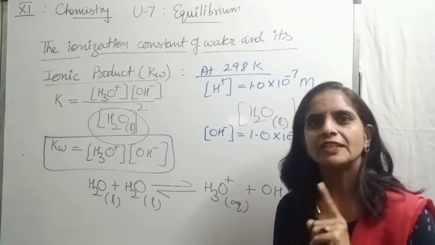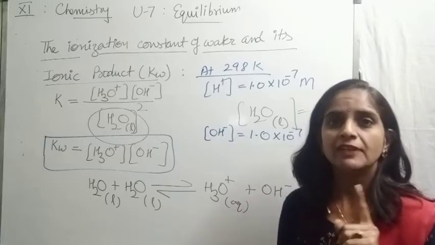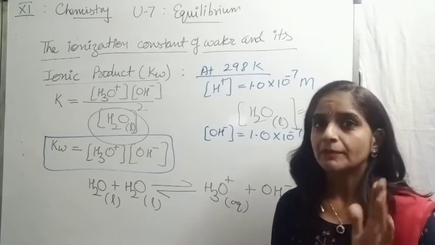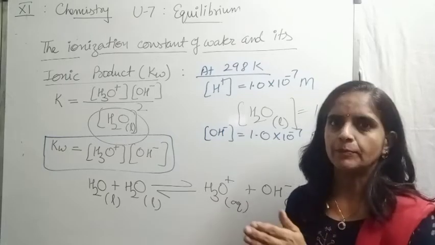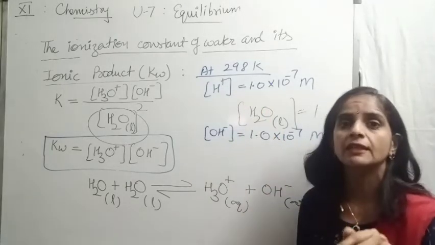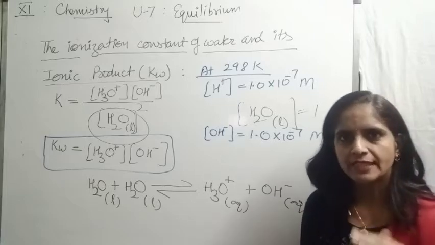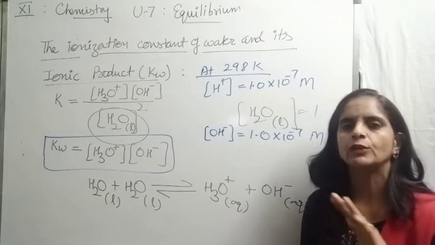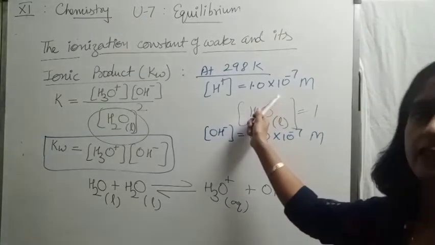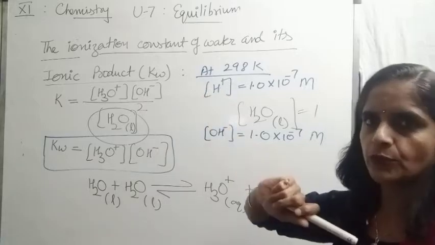We discussed the features of equilibrium constant K. The first feature was that it does not depend on molar concentration, but it depends on temperature. That's why we have written this value at a specific temperature, that is room temperature, 298 Kelvin. And if we change the temperature, of course the value also will change. So whenever we write this value, it's important to mention the temperature also.